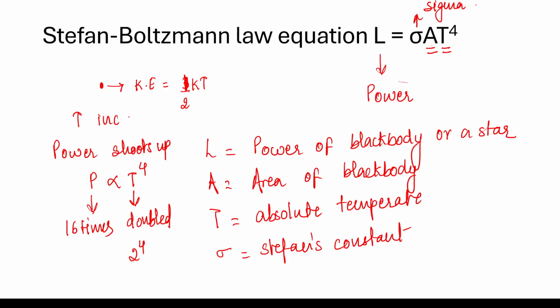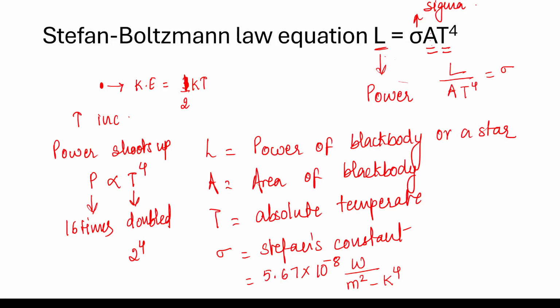Sometimes we end up making mistakes in the unit. So it is 5.67 times 10 to the power minus 8. Now see, the unit: this is power in watts, and then divided by area. So if I have to calculate sigma from here, the unit is watt per meter squared Kelvin to the power 4. That's your sigma. All right, so we get it.